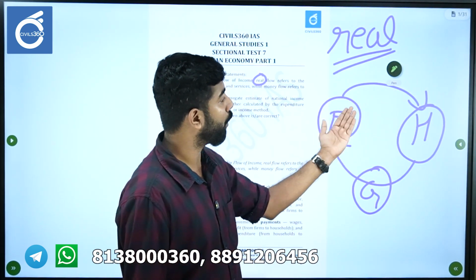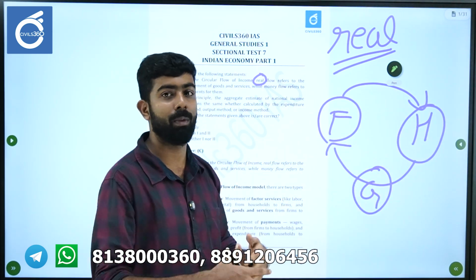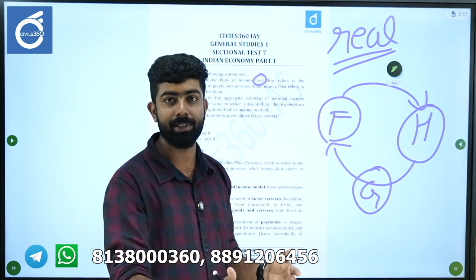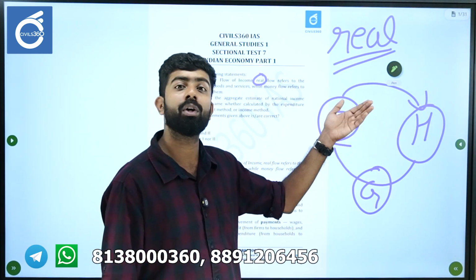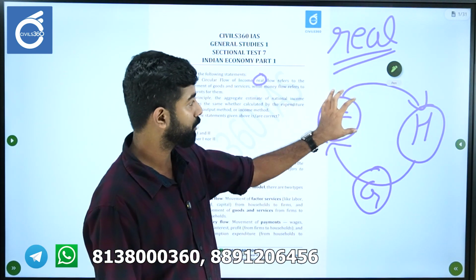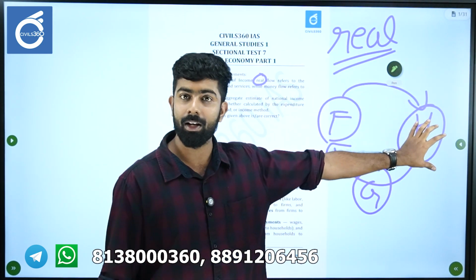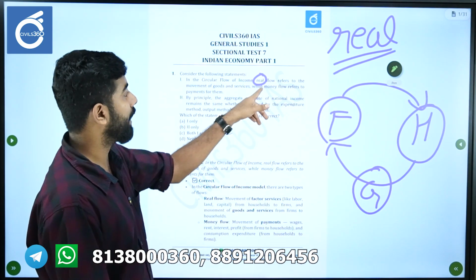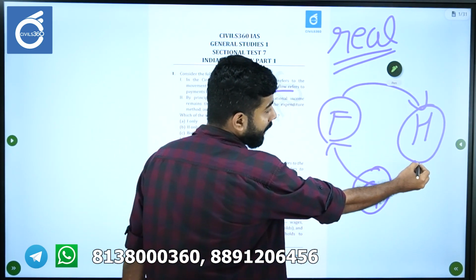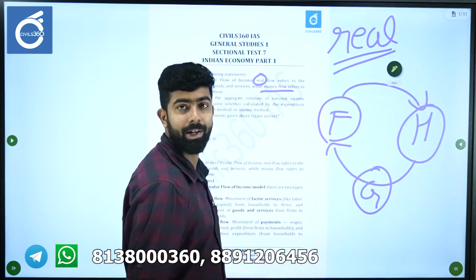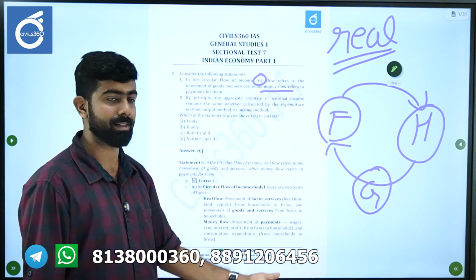And money flow is given by these companies in return to the households in the form of salaries, wages, benefits, which is known as the cost of factors of production. So the factors extract a cost which is given by the firms back to the households, and this is the money flow that we are talking about. So this is the real flow and this is the money flow. I hope this concept is clear.